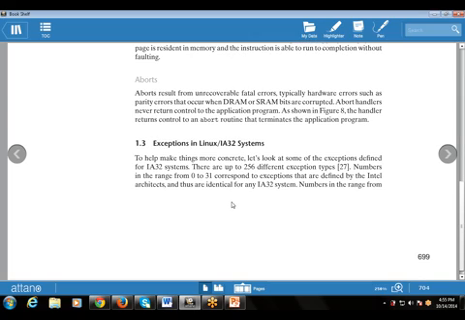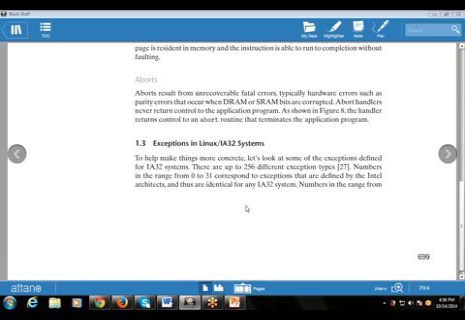Then the next topic is exceptions in the Linux IA32 system, that is, what exceptions are available in the IA32 or Linux system. To help make things more concrete, let's look at some of the exceptions defined for the IA32 system. There are up to 256 different exception types. Numbers in the range from 0 to 31 correspond to exceptions that are defined by the Intel architects, and are thus identical for any IA32 system.